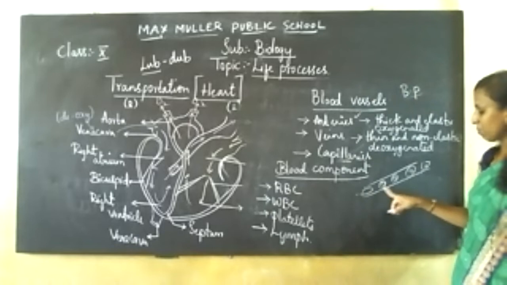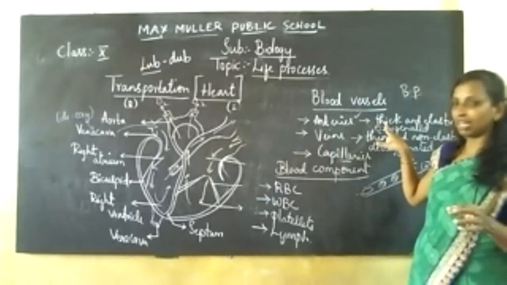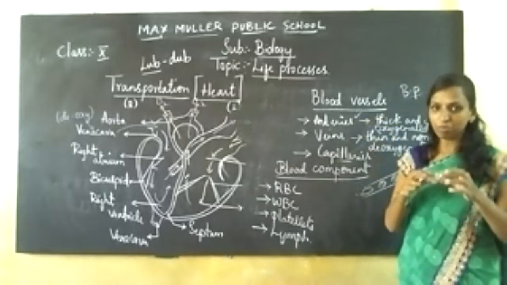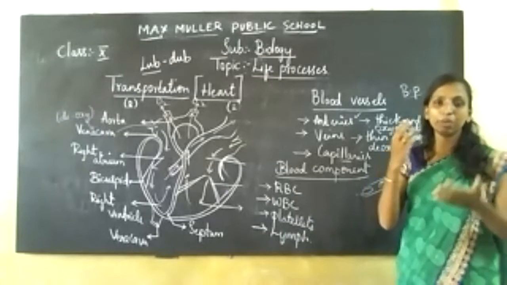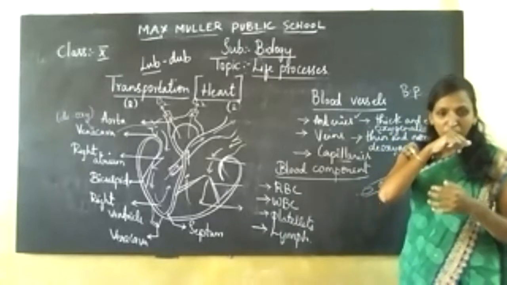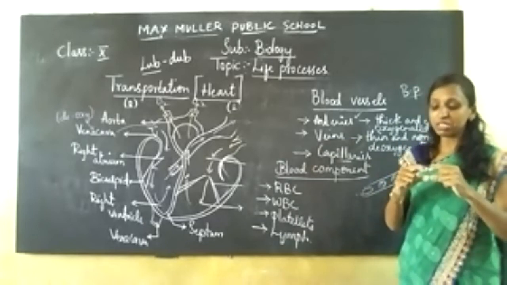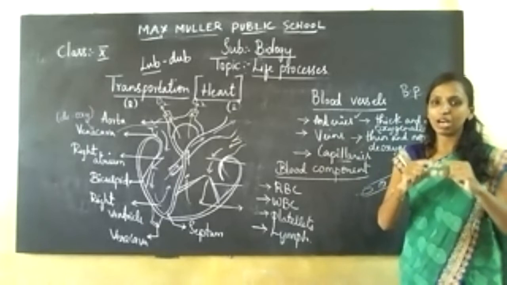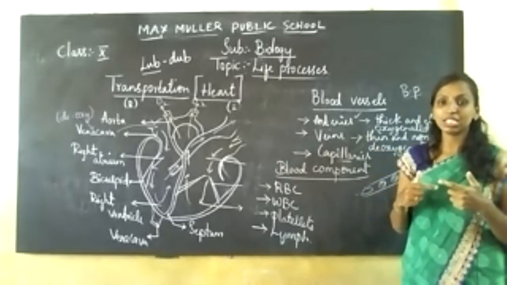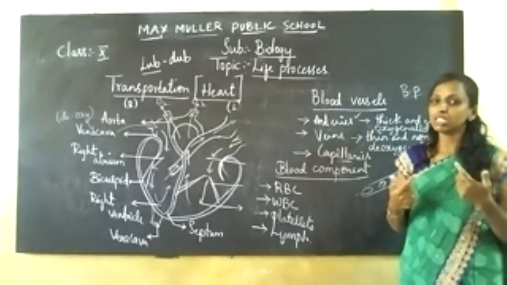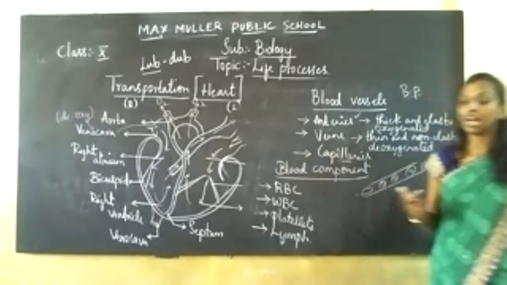Once the blood pressure increases, the inner walls of the arteries, which are already thick in nature, what happens once the pressure is high? The inner walls rupture, meaning they break down. Sorry, children. So what happens? Internal bleeding takes place as the walls of the arteries break. Once the internal bleeding starts, the person may die. That is what is called high tension.